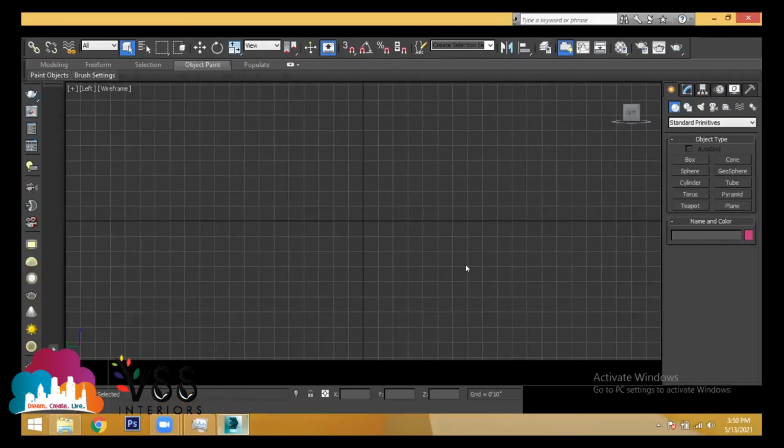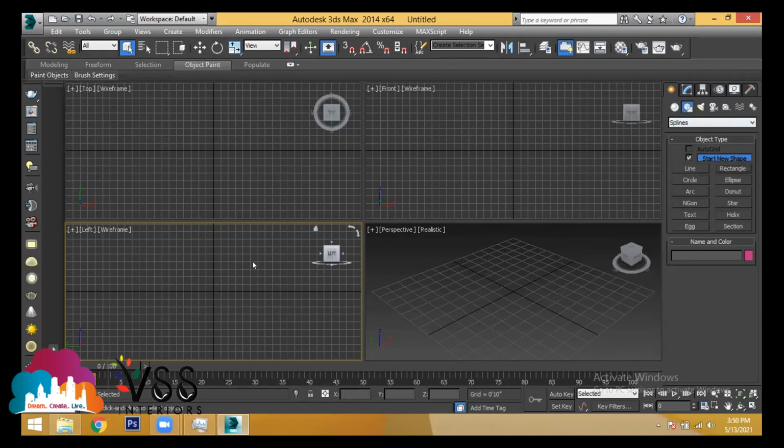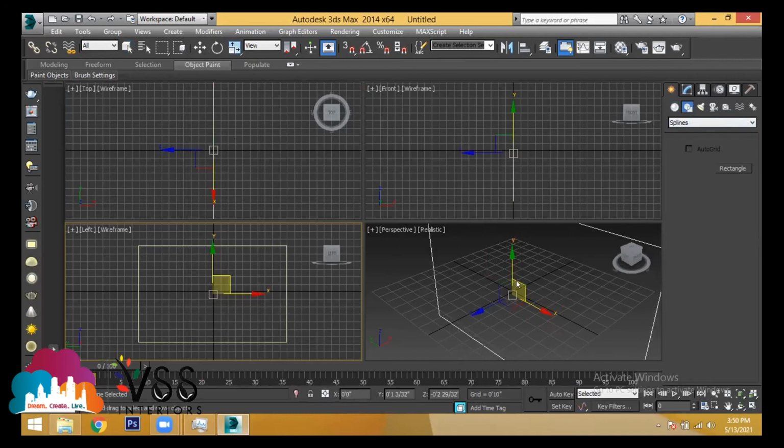See, if you see my screen, from which view have you created? You have created from the front view, right? Now I will go to the left view. I'll try to create from the left face. Are you able to see my screen here? Yes, sir. Now if you see here, you have done the work from the front view. Now I want to create the work from the left face. I'm trying to create a rectangle. Simple. Take a rectangle first.